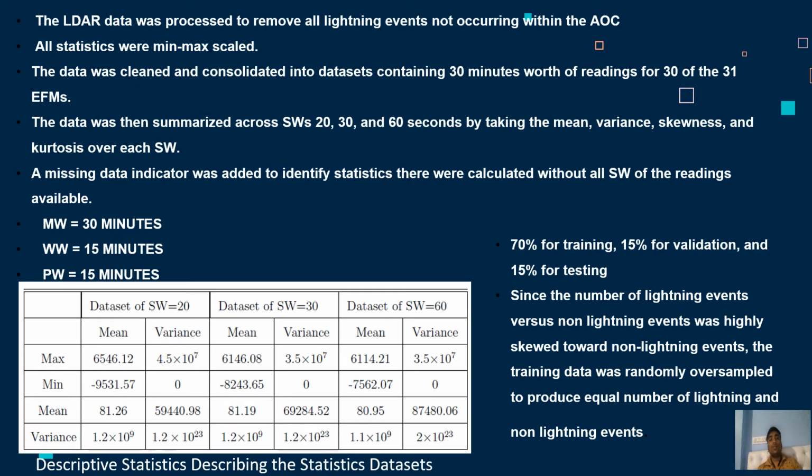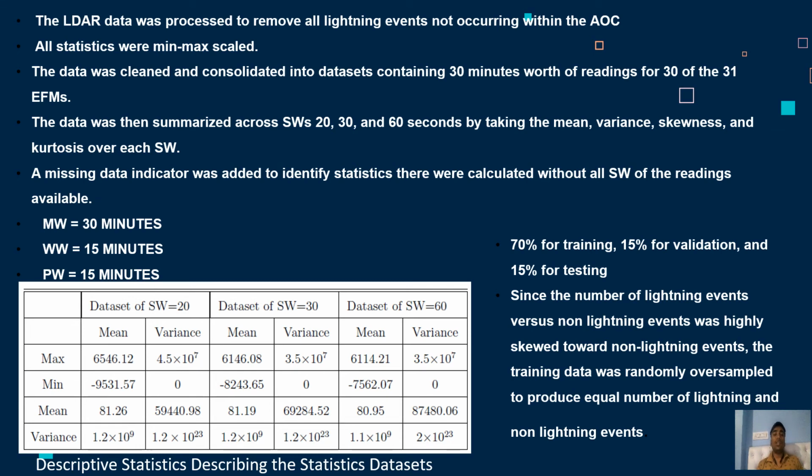Two circular AOCs were established with radii of 5 miles and 10 miles, both centered at the LDR center, giving two LDR datasets, one for each AOC. By comparing the time of the lightning event to the EFM statistic window time period, a response of 0 or 1 was given to the corresponding observation. The response was set to 1 if a lightning event occurred within the AOC in the SW and 0 otherwise. These values are extremely large and could cause exploding gradients in an ANN. To prevent this and to maximize the likelihood of training, all statistics were mean-max scaled.